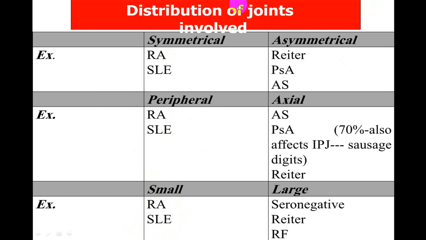So if you remember together, symmetrical, peripheral and small joints, RA and SLE, combining together, which joints are involved? If you look at these three combining together, symmetrical, peripheral and small joints, RA and SLE, while asymmetrical, axial and large joints involved are more common in what we call the seronegative groups. These are all seronegative groups, rheumatic fever, psoriatic, ankylosing spondylitis, etc. They are usually axial, asymmetrical and seronegative. So try to remember this way.